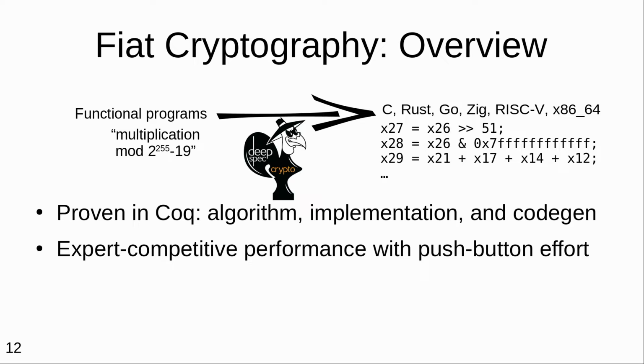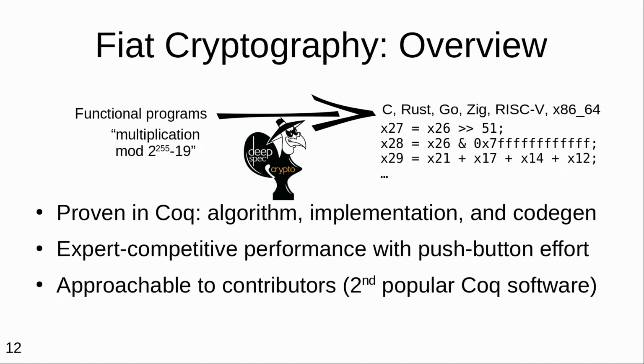At the input of our compilation pipeline is actually functional programs. And it is really counterintuitive that you would write a generic functional program that operates on lists of different positions representing a large number, and then achieves competitive performance in spite of that. But we'll see how it actually falls out very naturally in how those algorithms are expressed in Fiat cryptography. It is also an active Coq project on GitHub, and we have received excellent contributions from both cryptography engineers in industry who, in some cases, learned Coq to contribute to this library, and from undergraduates that have been able to ramp up at an impressive speed and get amazing results within this framework.